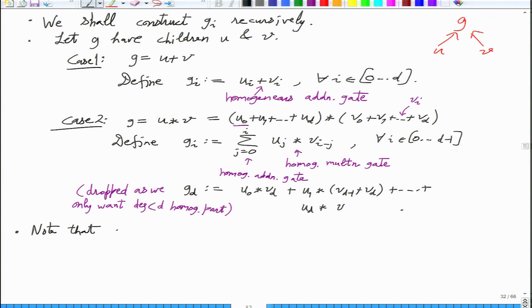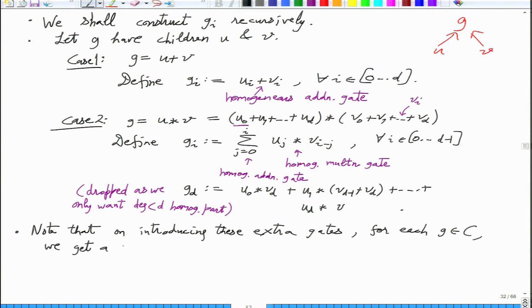So note that on introducing these extra gates for each gate in C, we get a circuit C prime whose size grows per gate by d square, so its size is now S d square. Is that clear?